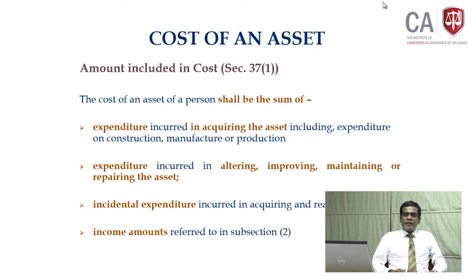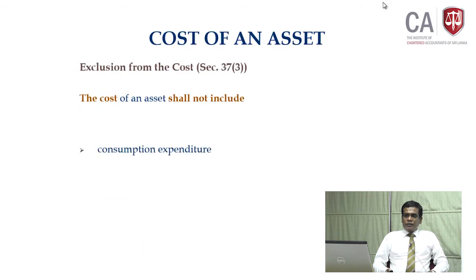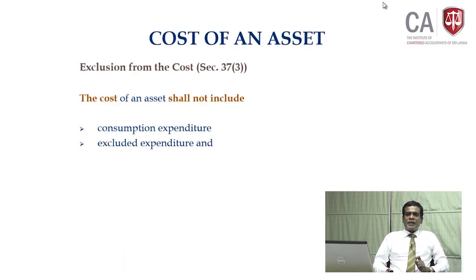Incidental expenditure incurred in acquiring and realizing the asset. Subsection 4 of section 37, which we will discuss after this, clarifies what those incidental expenditures are. Plus an income item referred to in subsection 2 is also deductible as a cost. The cost of an asset shall not include consumption expenditure, for consumption you can't claim. Excluded expenditure, any such expenses are not claimable.